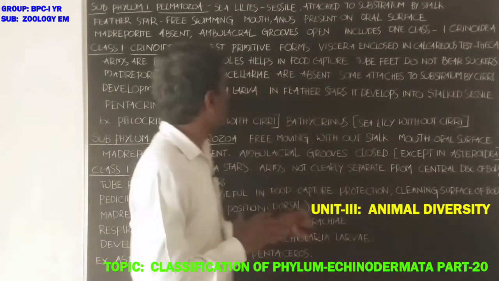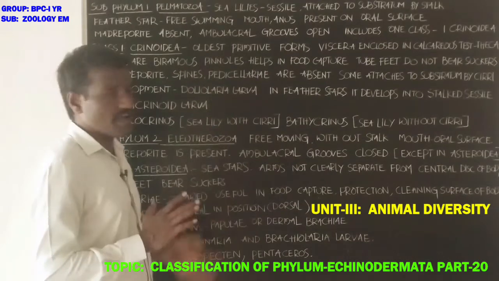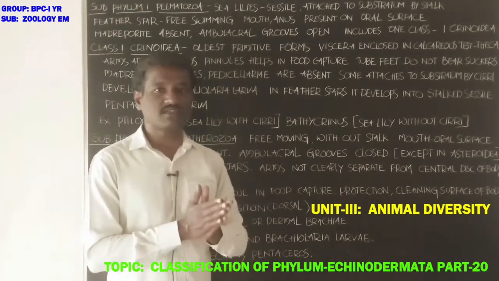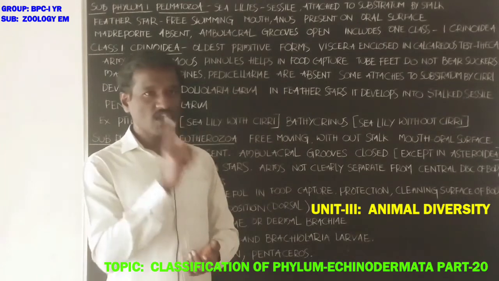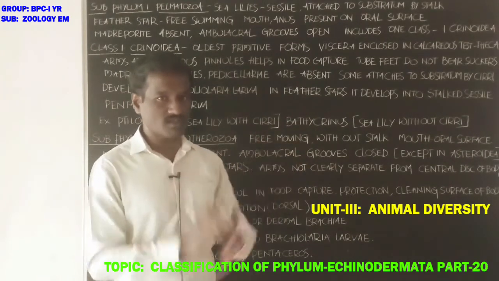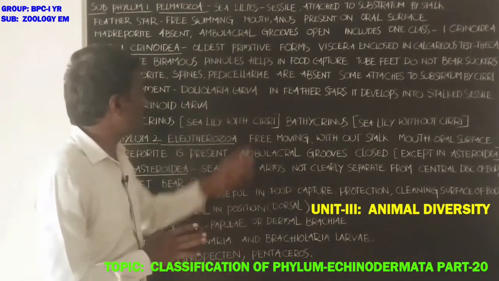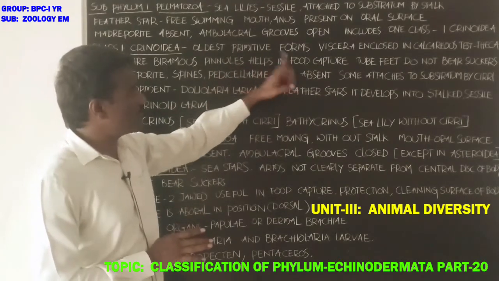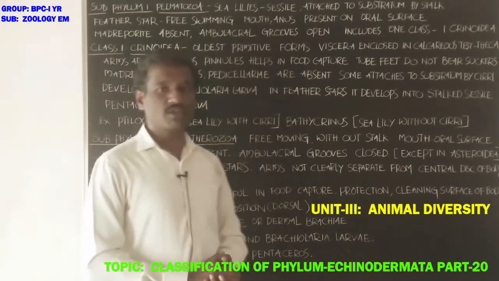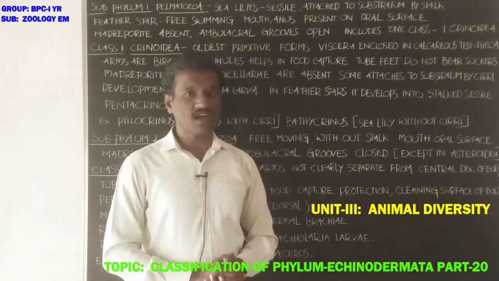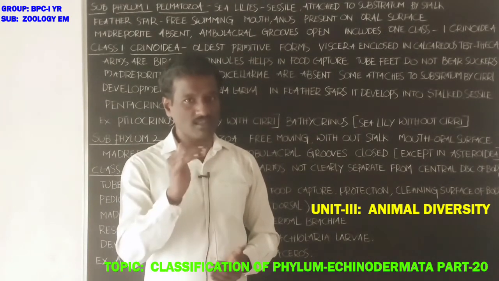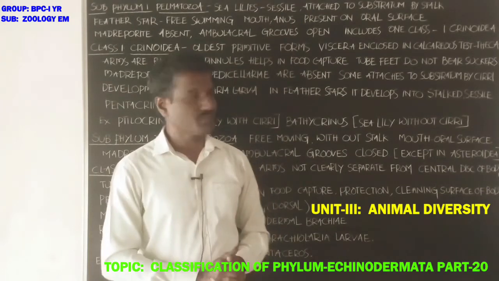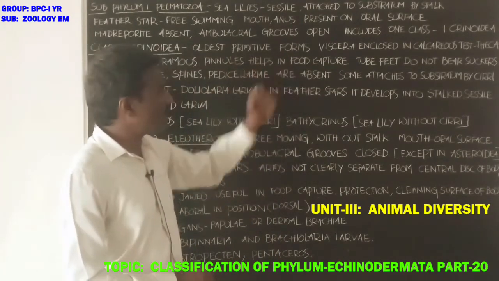Theca. Next, arms are biramous. Biramous means each arm divides into two branches. Pinnules help in food capture. What about the pinnules? Pinnules are the small lateral appendages present on the arms, and they help in food capture.